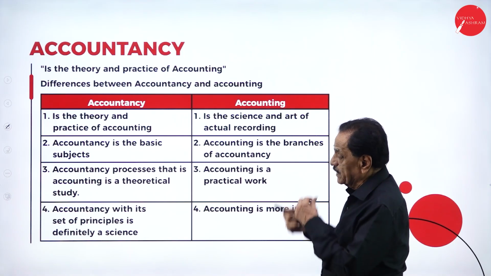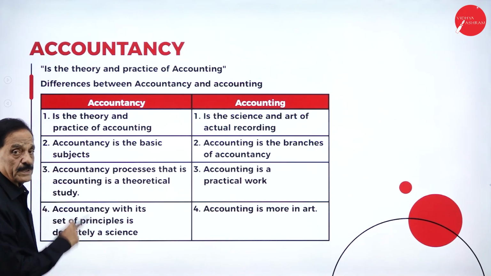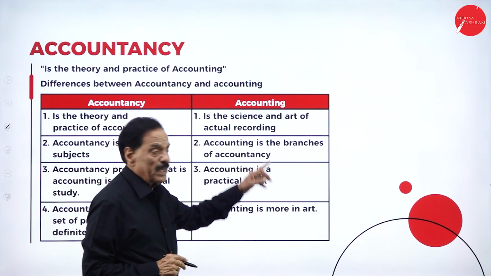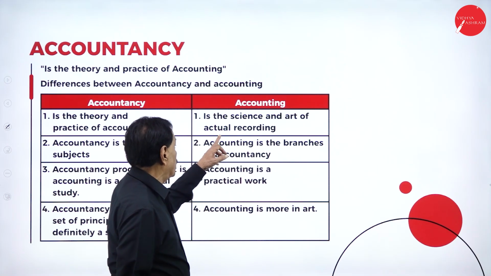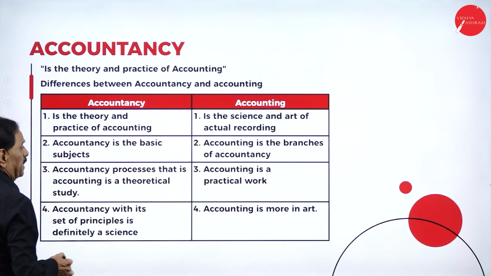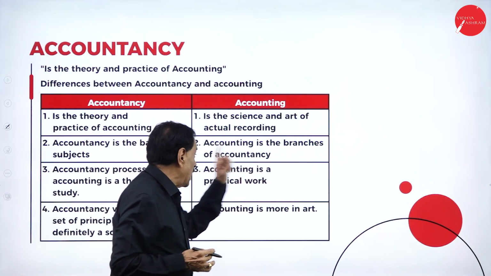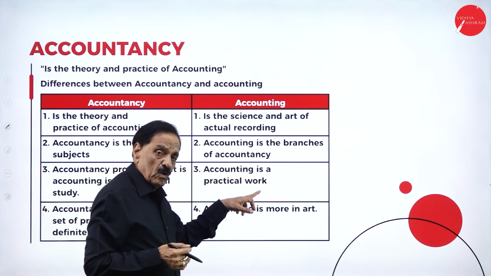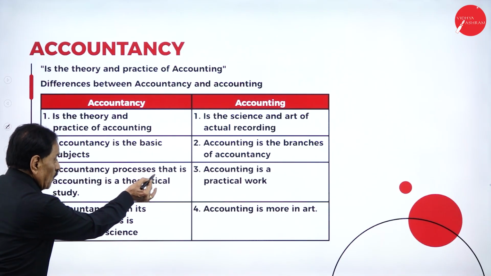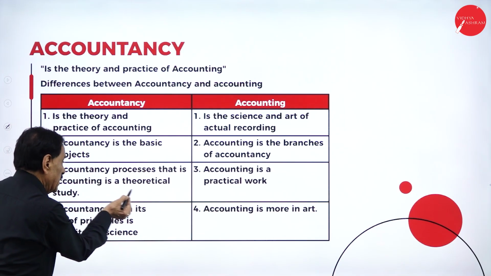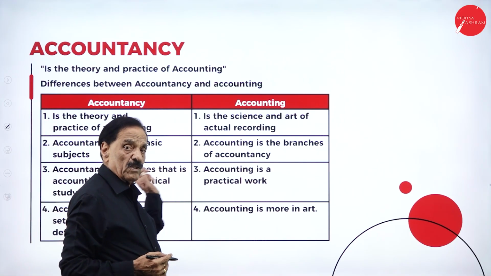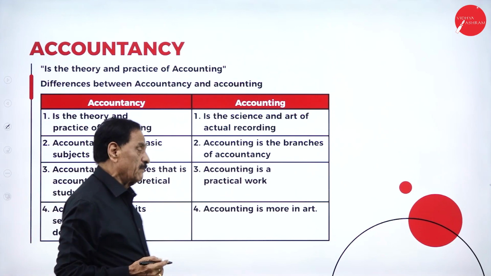Difference between accountancy and accounting. Accountancy is the theory and practice of accounting. Accounting is the science and art of actual recording. Accountancy is the basic subject. Accounting is a branch of accountancy. Accountancy is a theoretical study. Accounting is a practical work.